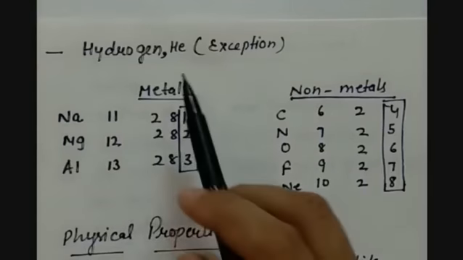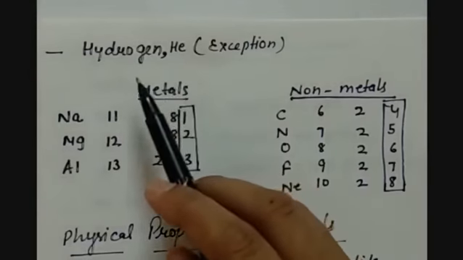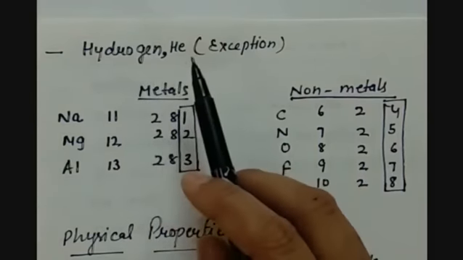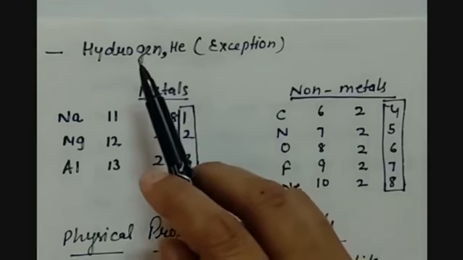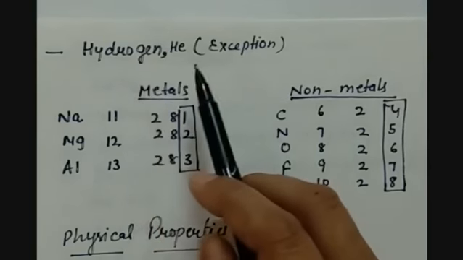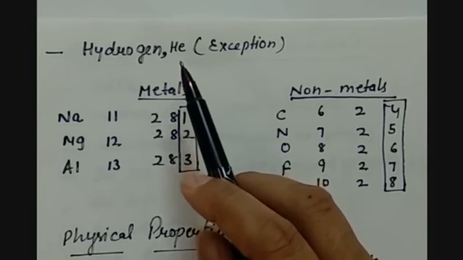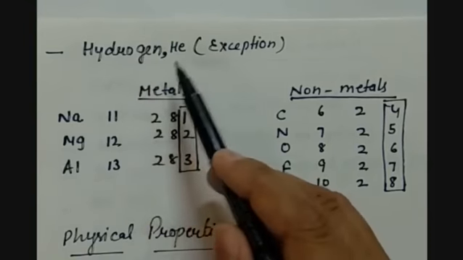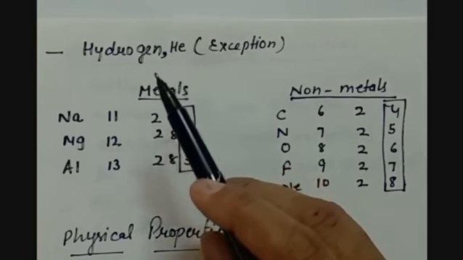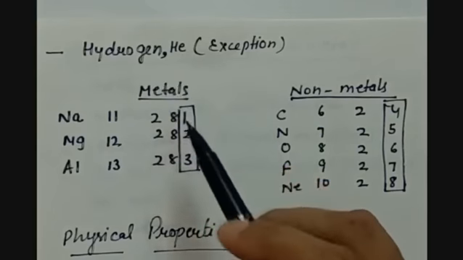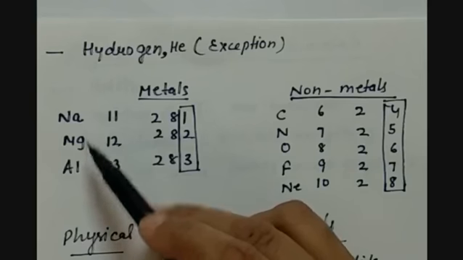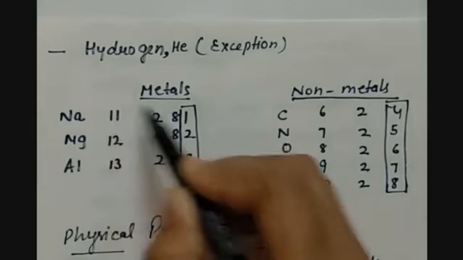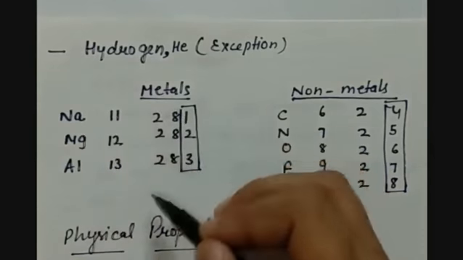Although hydrogen and helium, these two non-metals, are exceptions, because their atomic number is very low. Hydrogen has atomic number 1 and helium has atomic number 2. So they have 1 and 2 electrons in their outermost orbit, but still they are non-metals. Some common metals are sodium, magnesium, aluminium, and we have the KLM shells of electrons.